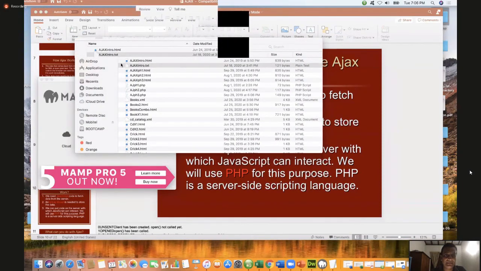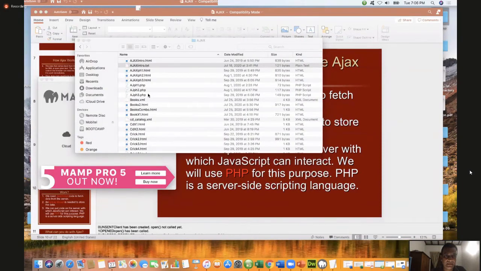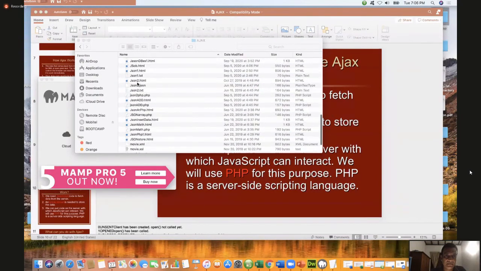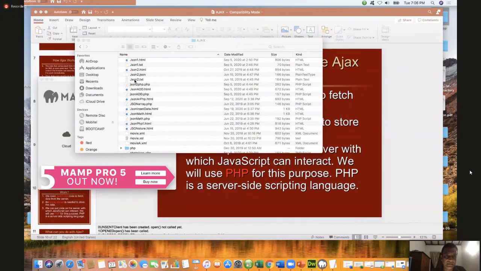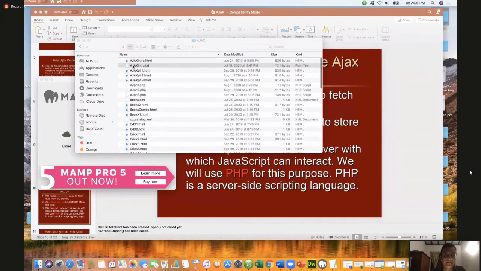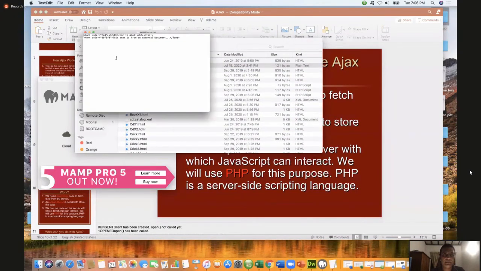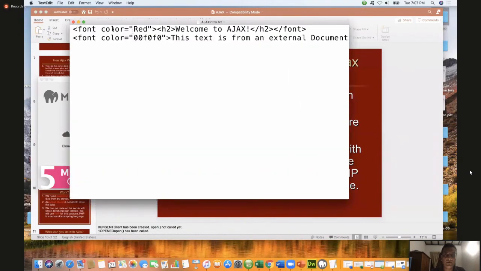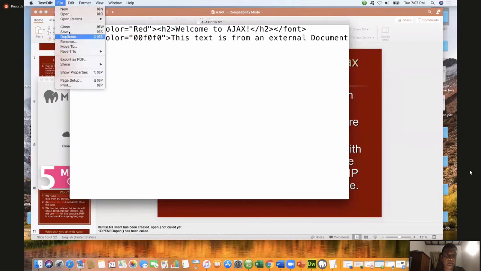Okay, let's select a different file. JSON text here. Text file is available. Let me show you that text file. Okay, I'm not going to have anything like this. Okay, I'll create a new one. Save as.